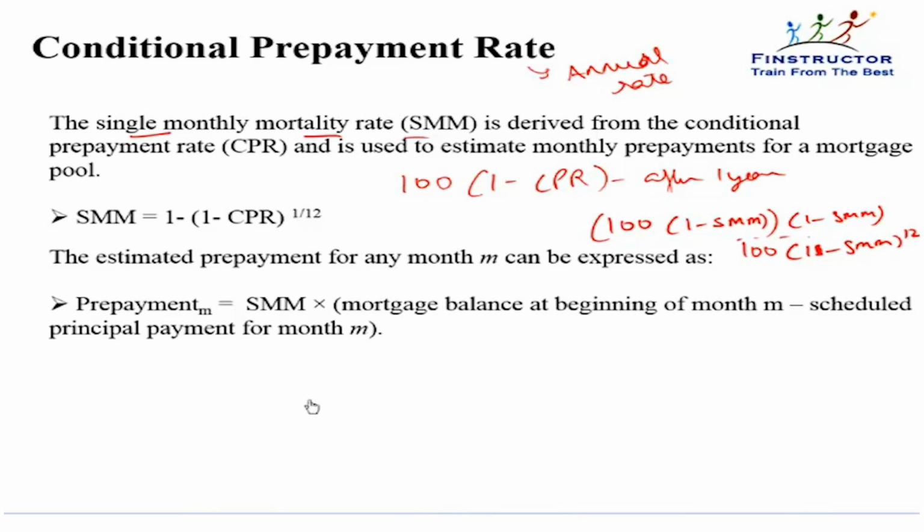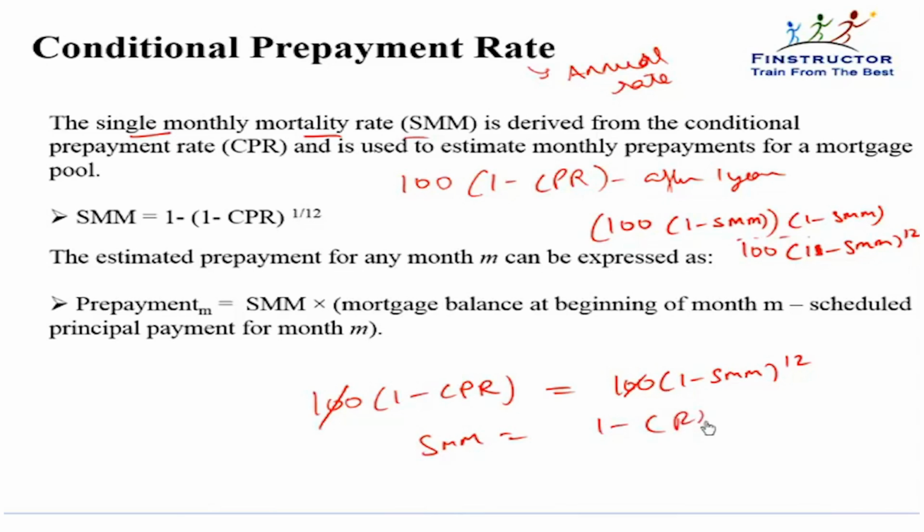If we applied a CPR rate, then CPR is an annual rate. So after prepayment, the loan would have become 100 into 1 minus CPR. SMM is the equivalent monthly rate. So 100 would become 100 into 1 minus SMM to the power 12. If you want to compute a single monthly mortality that is equivalent to an annual rate equal to CPR, then for a given CPR, the single monthly mortality can be calculated as 1 minus (1 minus CPR) to the power 1 by 12.